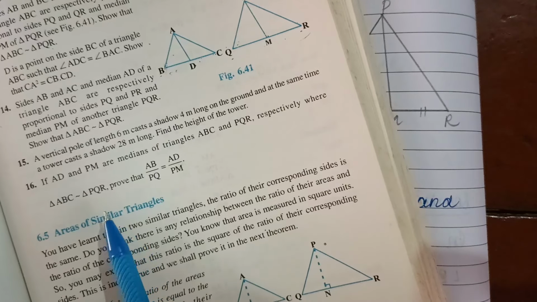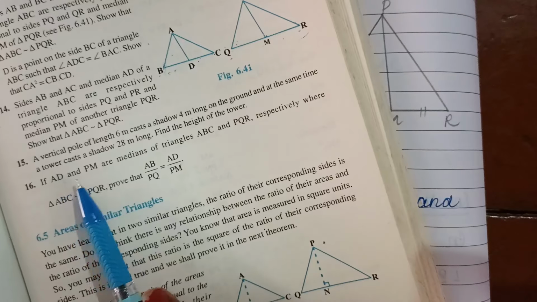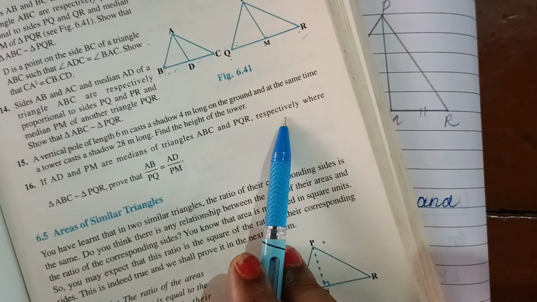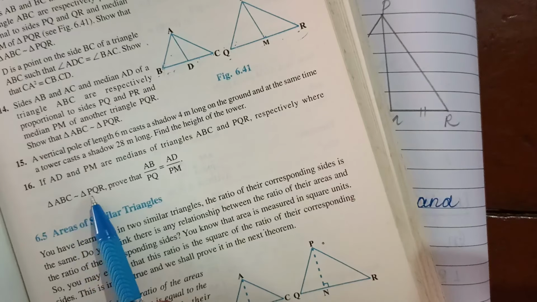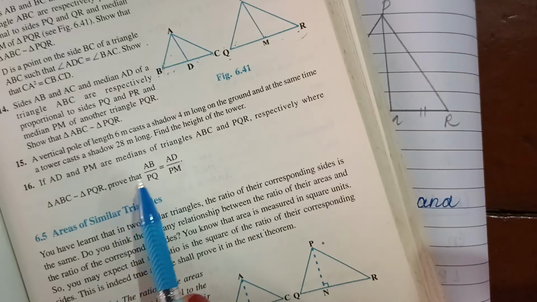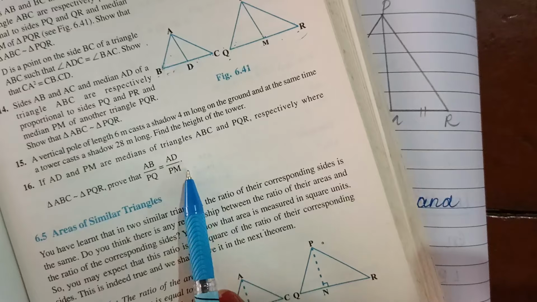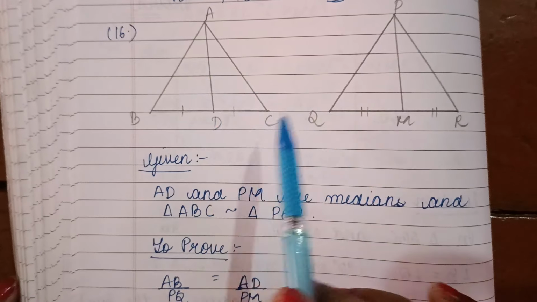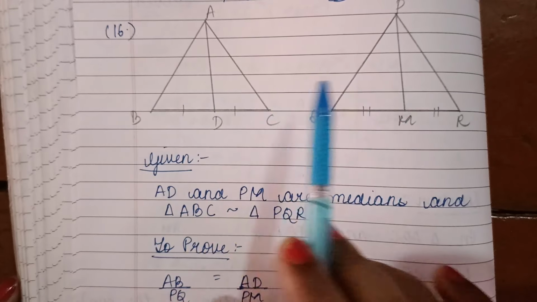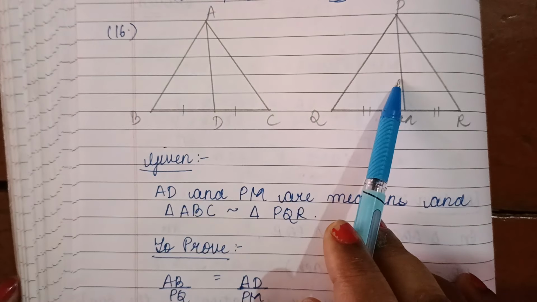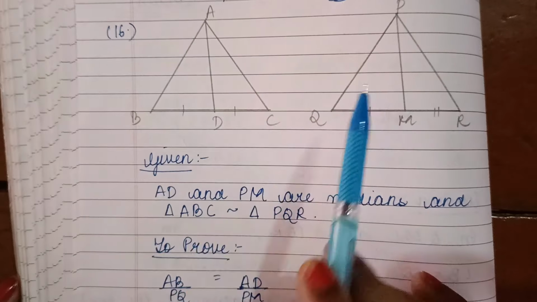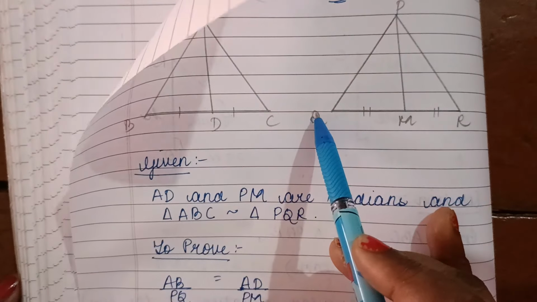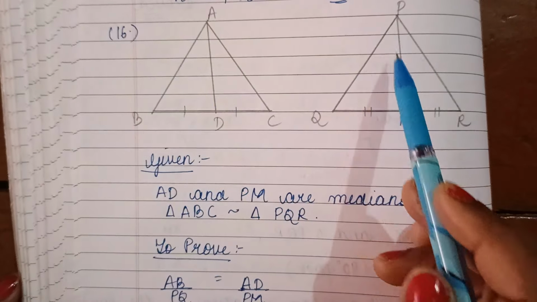Now let us do the last question of this exercise. If AD and PM are medians of triangles ABC and PQR respectively, where triangle ABC is similar to triangle PQR, prove that AB by PQ equals AD by PM. AD and PM are the medians of these two triangles, and the two triangles are similar also. So we have to prove that AB by PQ equals AD by PM.